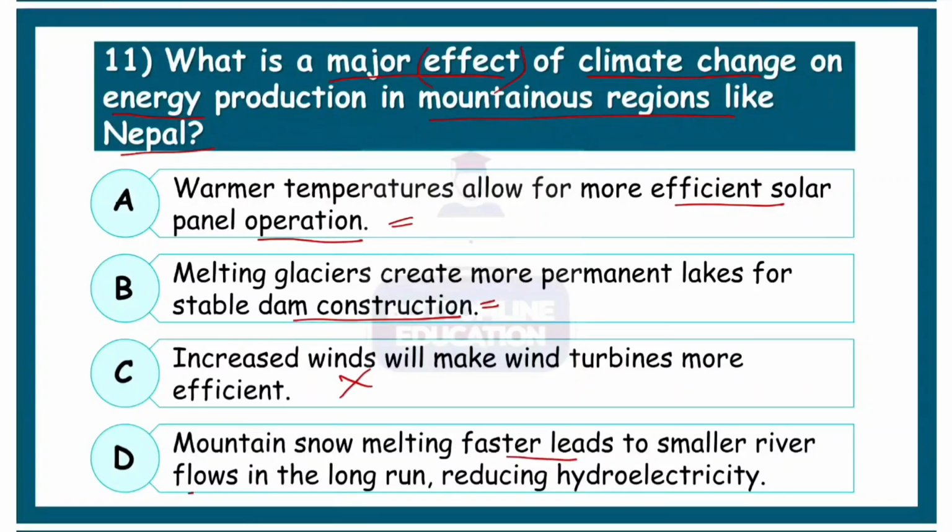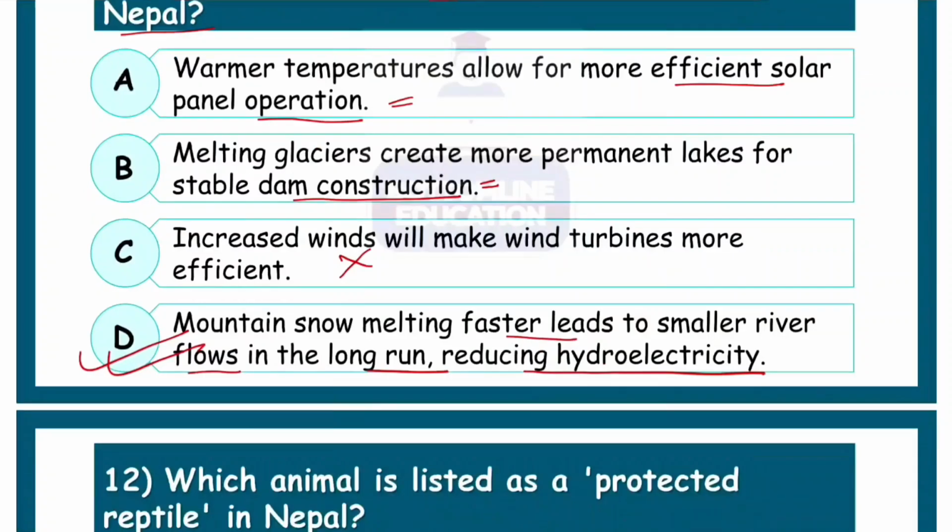Mountain snow melting faster leads to smaller river flows in the long run, reducing hydroelectricity. Here we can see that for options A and B, there is no option that both are correct. So we have to omit A and B, and D is the best answer here. So here effect basically means in the negative sense. Mountain snow melting leads to smaller river flows during the seasons when we are expecting more, and they reduce the hydroelectricity production capacity. So correct option here is number D.